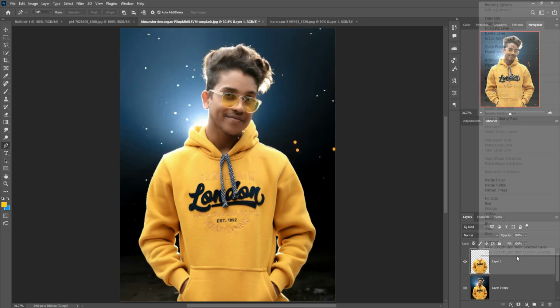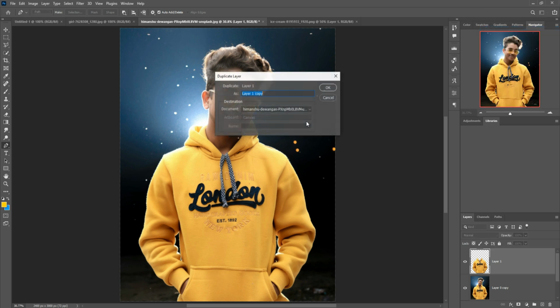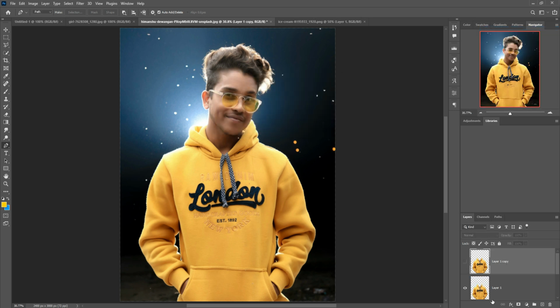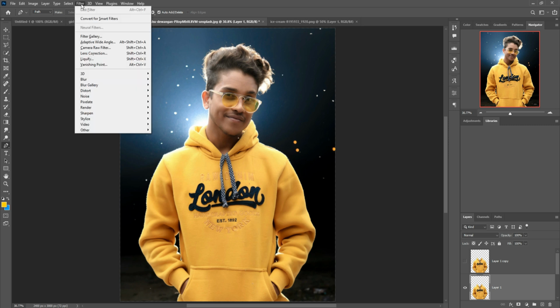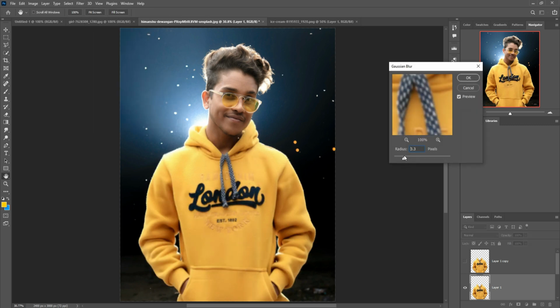Okay, so just duplicate this one. Duplicate this one and hide this layer, select this jacket and go to filter, select blur, select Gaussian blur. Okay, this one is perfect.